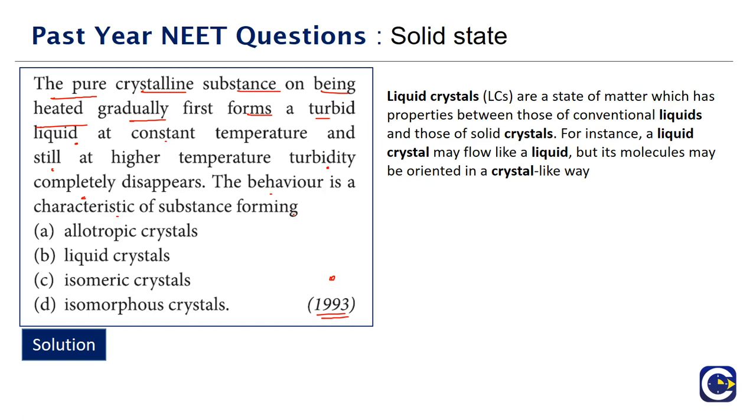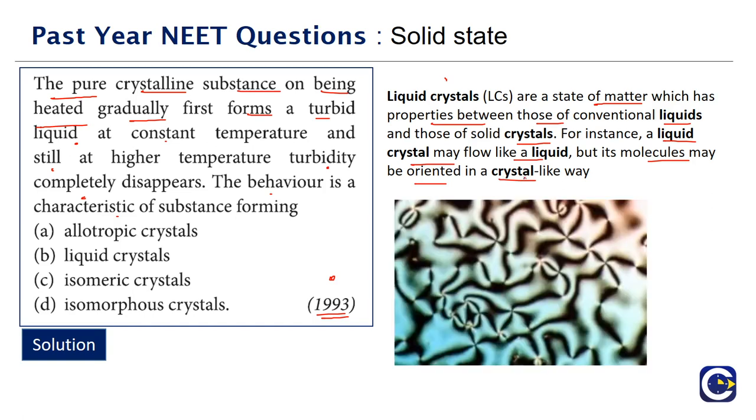So what are these liquid crystals? Liquid crystals are a state of matter which have properties between those of liquids and those of crystals. Like a liquid, they will be able to flow, but the molecules may have a particular orientation, just like in crystals. So the correct answer is that this behavior is characteristic of liquid crystals, which have properties intermediate between liquids and crystals. We can see in the visualization over here a microscopic view of how liquid crystals look.